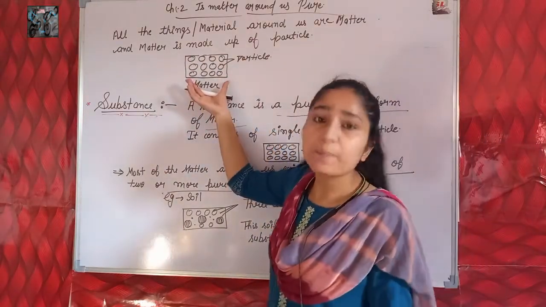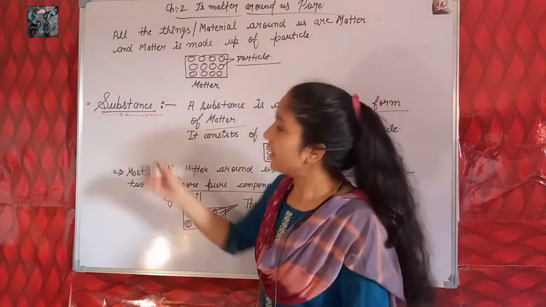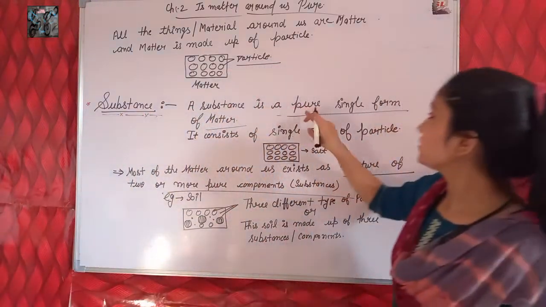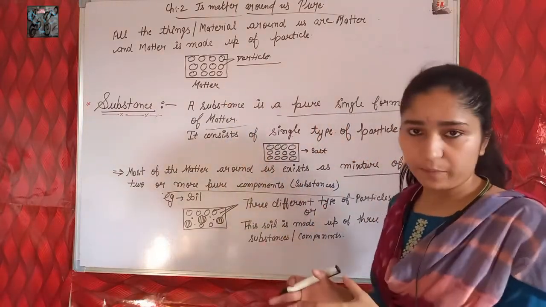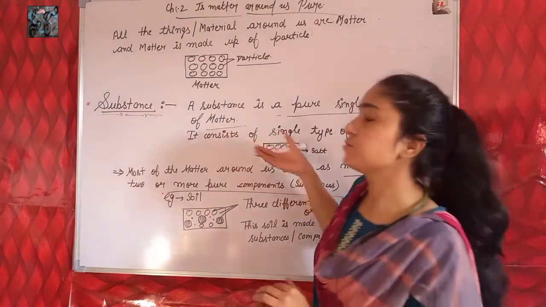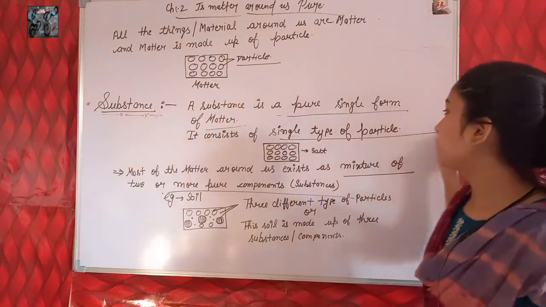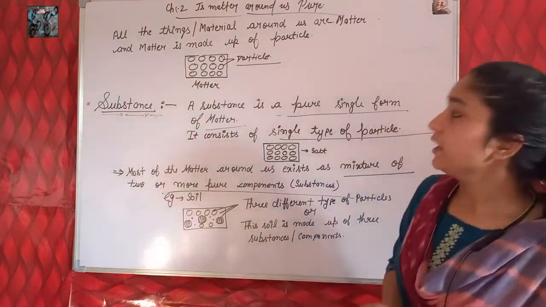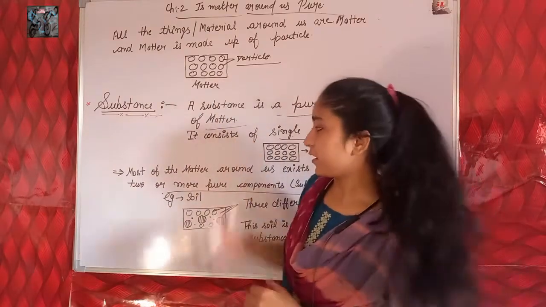So matter is made up of particles. These are the particles of matter. Next term is substance. A substance is a pure single form of matter. It means you know that matter is made up of particles, so a substance is also made up of particles, but a substance consists of a single type of particle. Only one type of particle is present in a substance, while in matter more than two types of particles may be present.